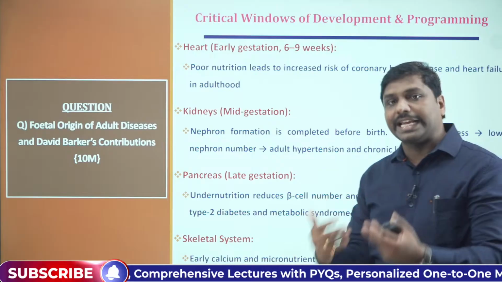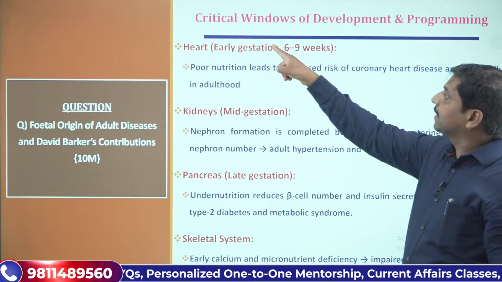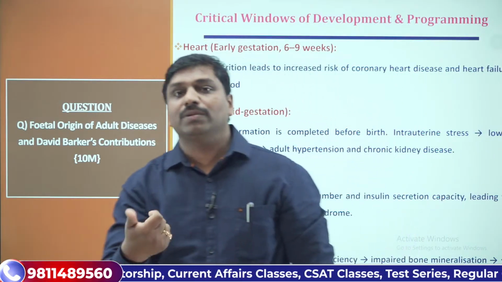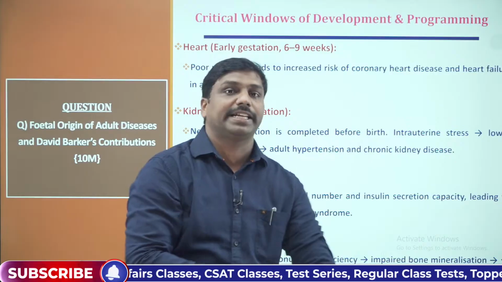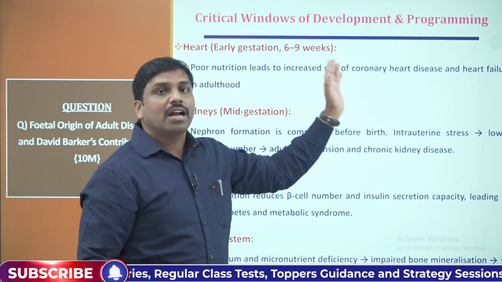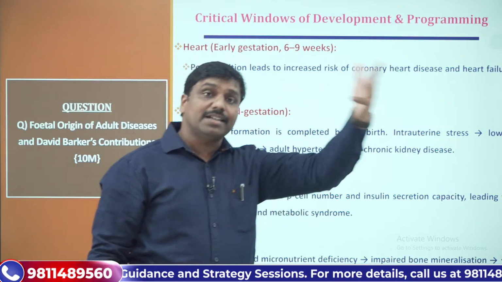Then, if there is poor nutrition during this period, that is 6 to 9 weeks, the period from conceiving to 9 or 10 weeks, then what happens? It leads to increased risk of coronary heart disease or heart failure in adulthood.